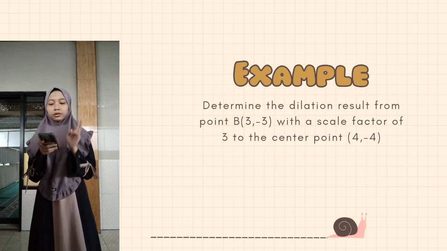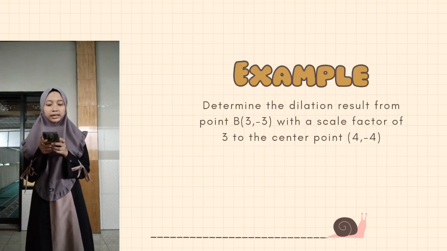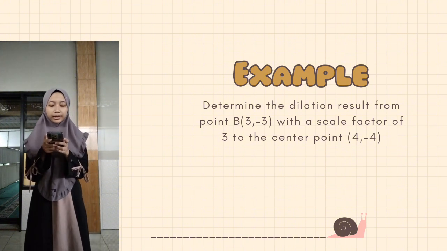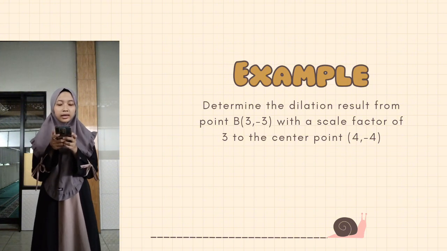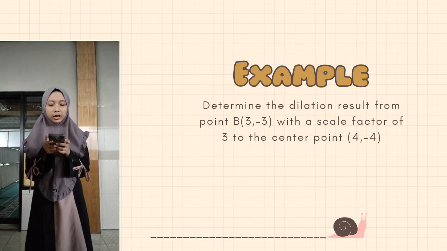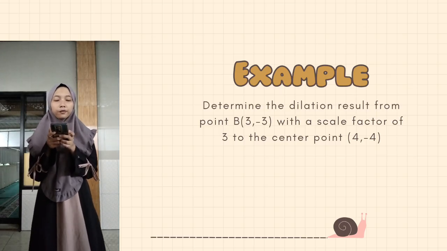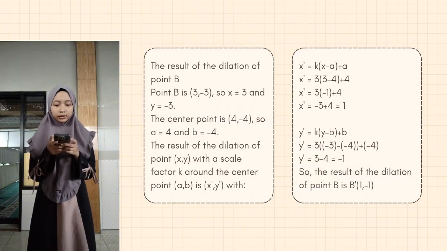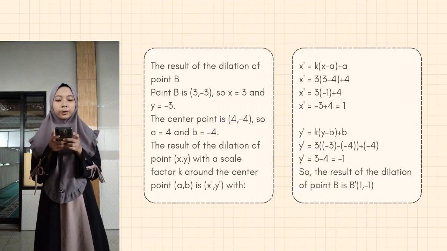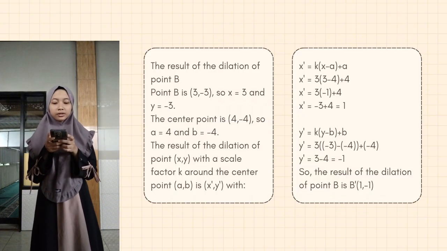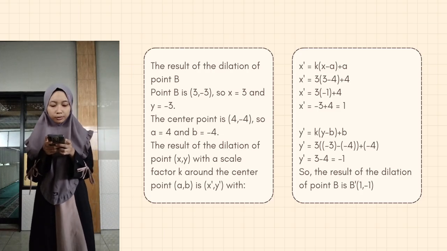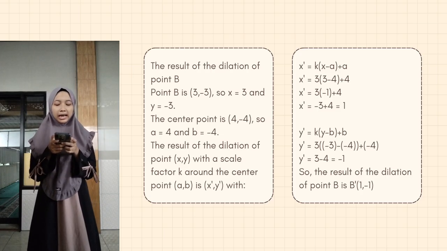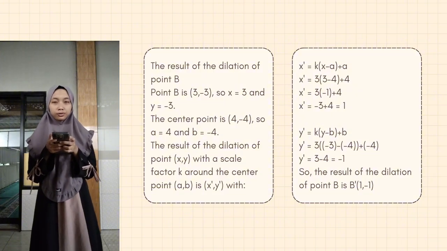And number 2, determine the dilation result of point B(3,-3) with a scale factor of 3 and center point (4,-4). The point to dilate is B(3,-3), so x equals 3 and y equals -3.